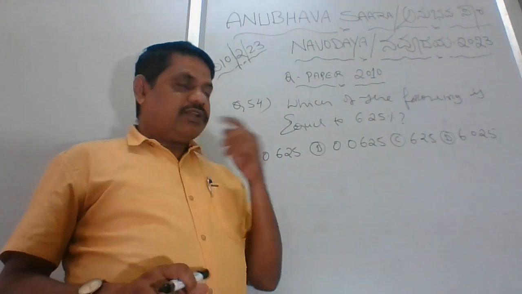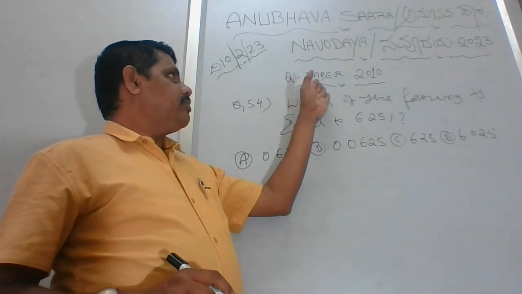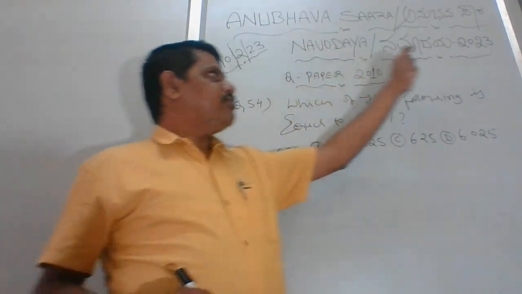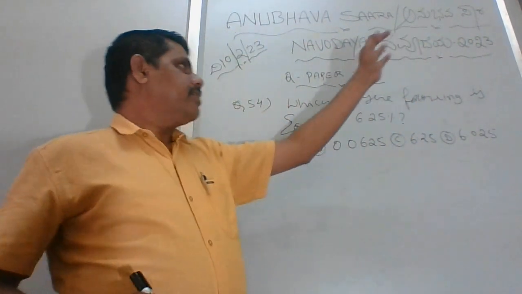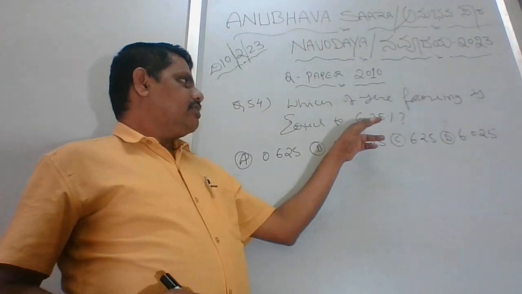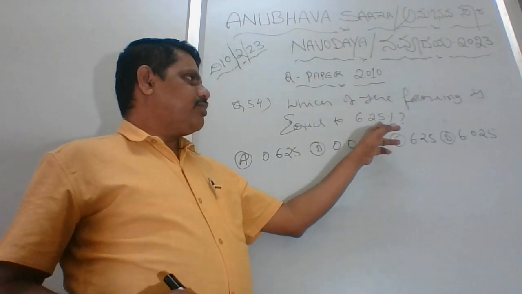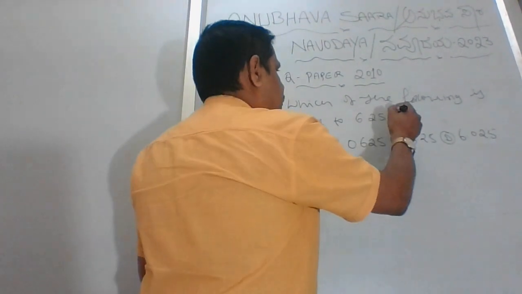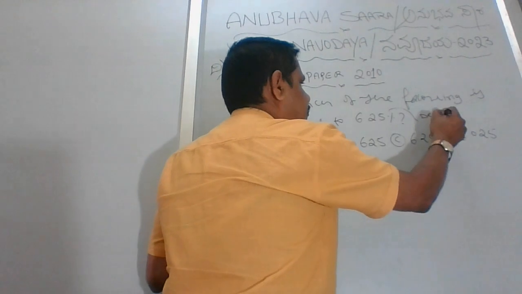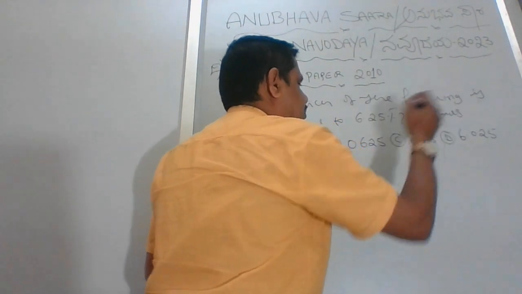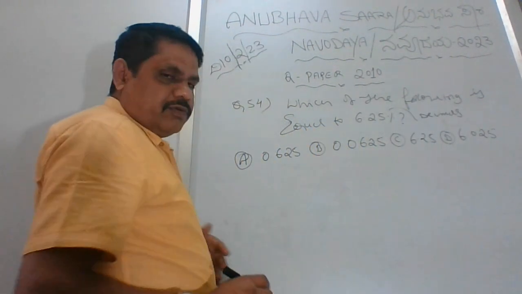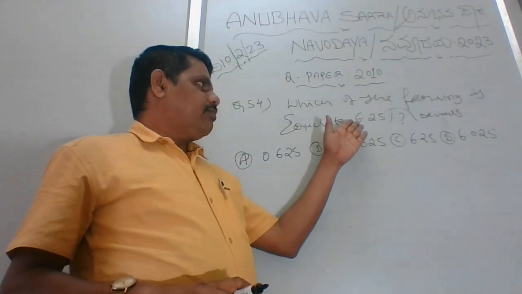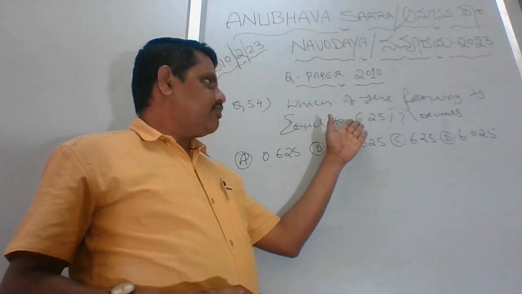Okay, today we'll see the 2010 question paper, question number 54, from Navodaya 2023. Here there is a percentage of 6.25, and you have to convert it to decimals. Many people have a lot of confusion about how to convert from percentage to decimals.